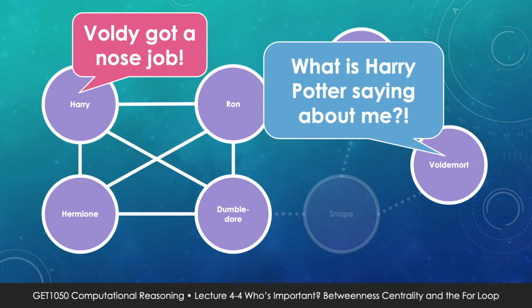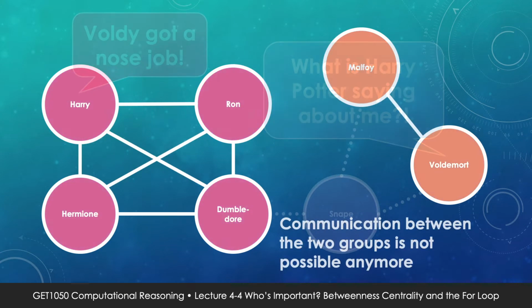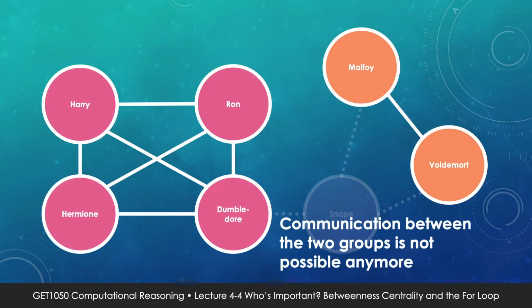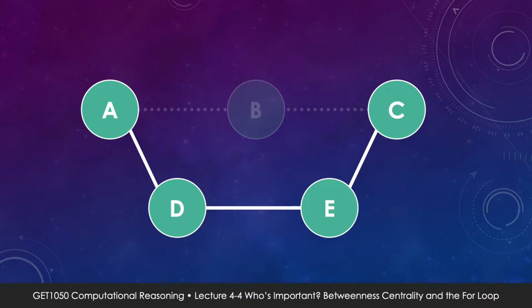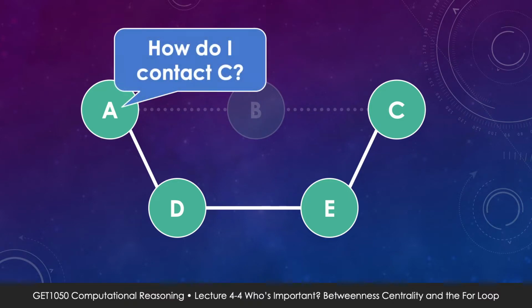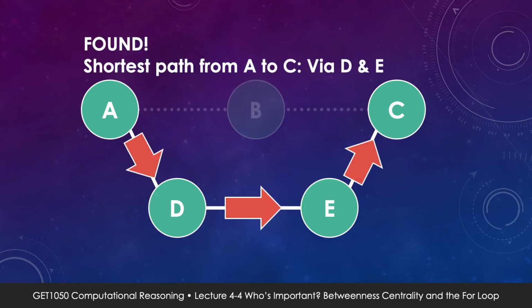Snape, who was our bridge, has been taken out. The two groups are now separated. Communication between the two groups has been disrupted. Of course, in many social networks, we have other alternate paths to pass a message from one person to the other. Our preference will always be for the shortest possible path. But when that person is taken out of the picture, that path is disrupted and it'll take us a while before we can re-establish communication by the next shortest route.